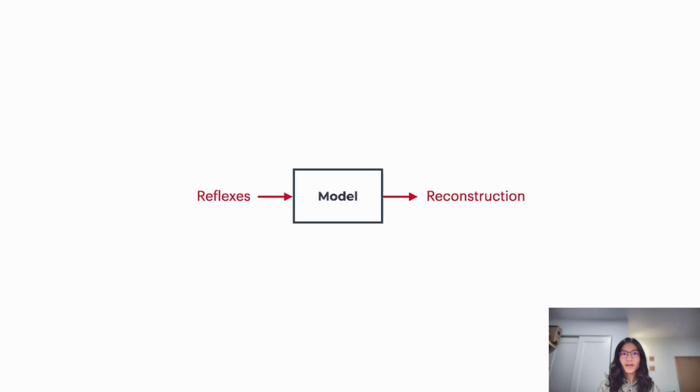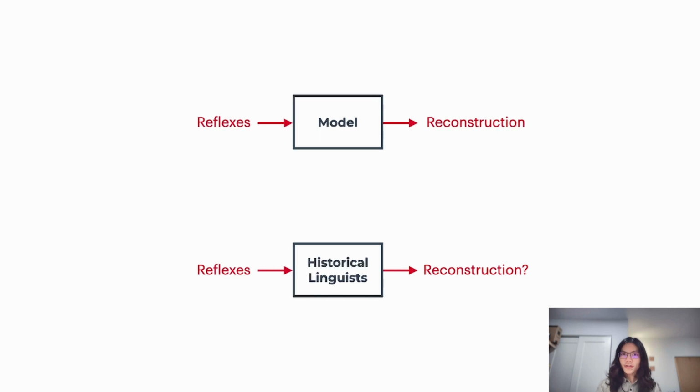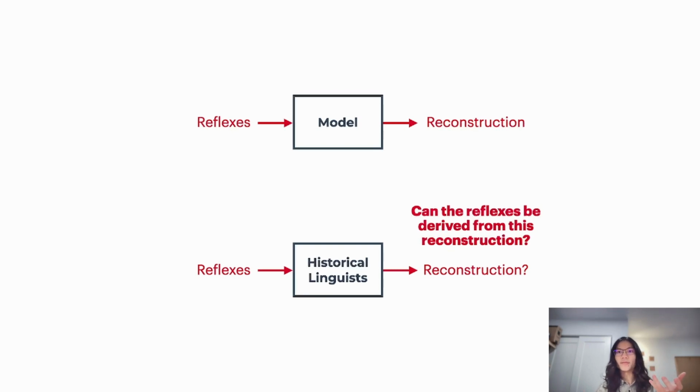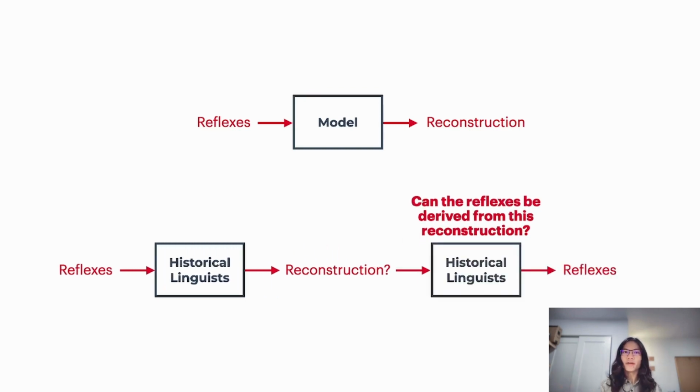An observation here is that when performing reconstruction, these models largely follow the setup of just taking in reflexes and producing a reconstruction. Well, in some sense, historical linguists do this. They look at reflexes and propose a possible reconstruction. But are they done here? Probably not. Earlier, we said that we want the reflexes to be derivable from the reconstruction. So historical linguists need to make sure that that is the case. They ask themselves, does my reconstruction make sense? Can I recover the reflexes from my reconstruction?